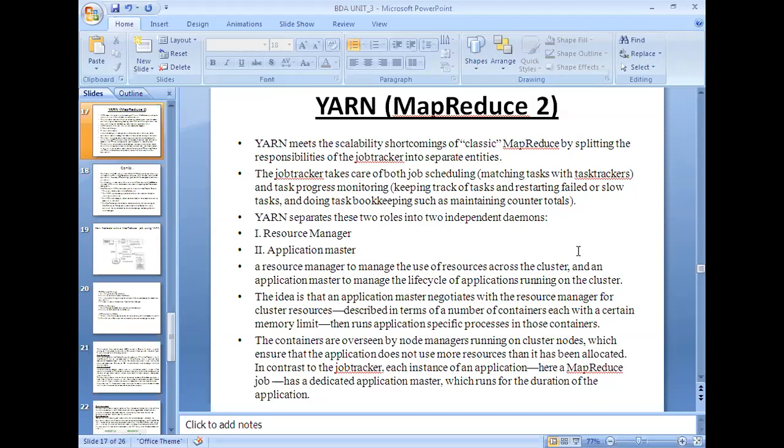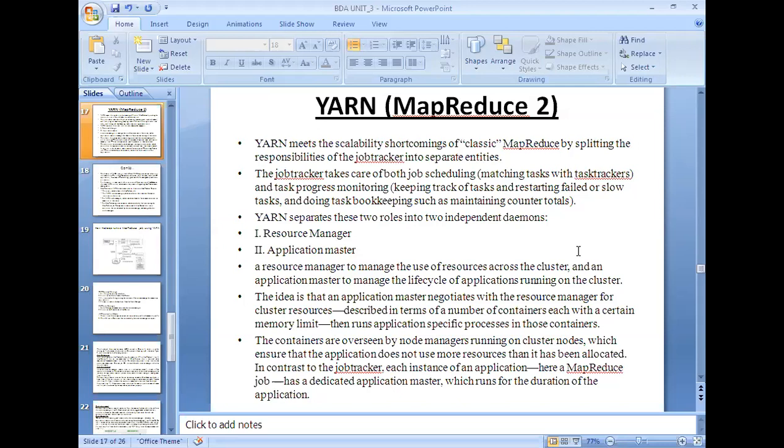Whatever resources are allocated for this particular task based on the request made by the application master, only those resources are used by the application master. You don't have the right to enter into other resources even though they are free.